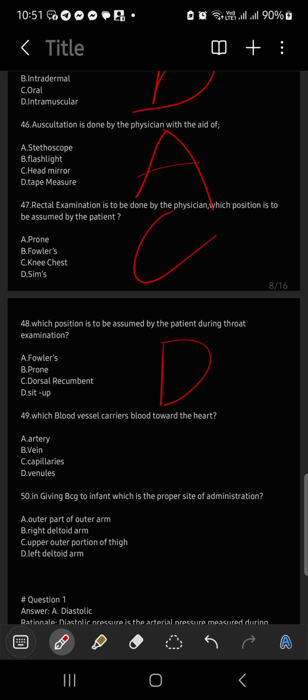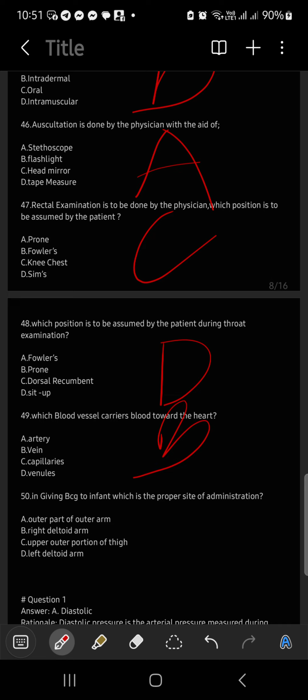Is it oxygenated? Is it the vein or the artery? The vein, exactly. That is what you're referring to. That is letter B.